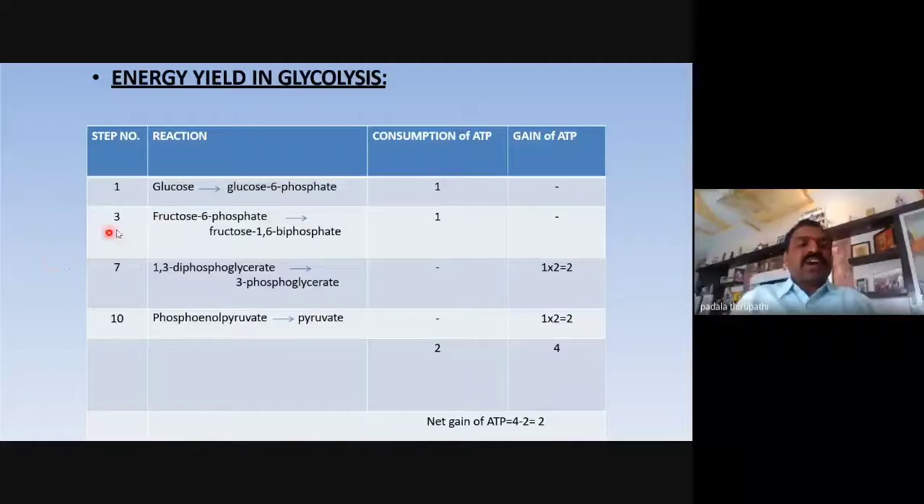And my dear friends, the third step is also the second phosphorylation. In this phosphorylation, fructose 6-phosphate forms fructose 1,6-bisphosphate. Here, one ATP is consumed. Remember, my dear friends, from the first step to the third step, how many ATPs are consumed, Amma? How many ATPs are consumed in total?